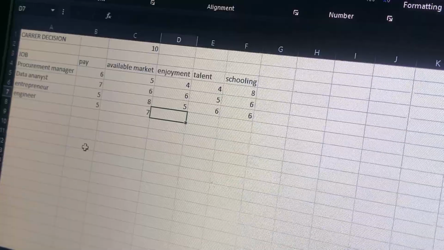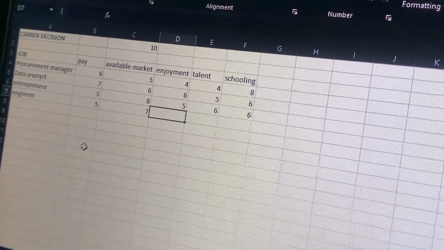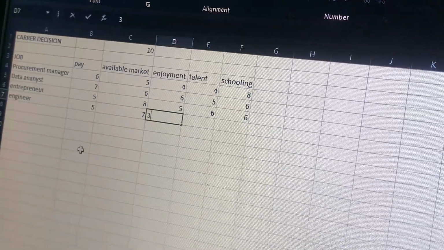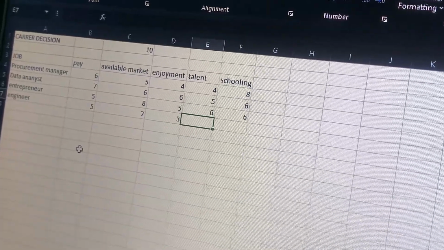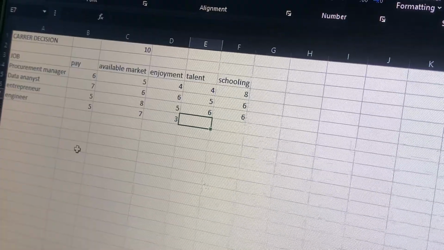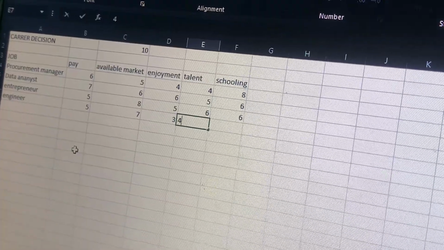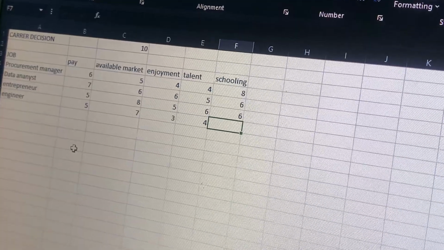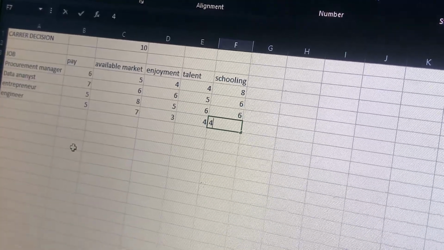Enjoyment in engineering, no, there's no enjoyment in it. So I give it a 3. Talent, I don't have much talent in entrepreneurship, so I'll give it a 4. And then schooling, I studied a little knowledge about engineering, so I'll give it a 4.